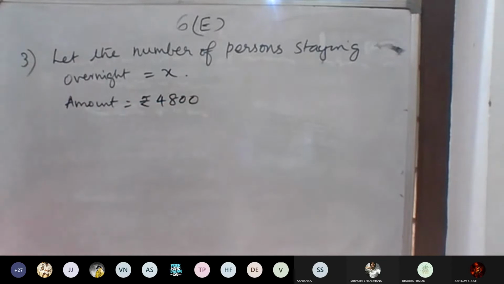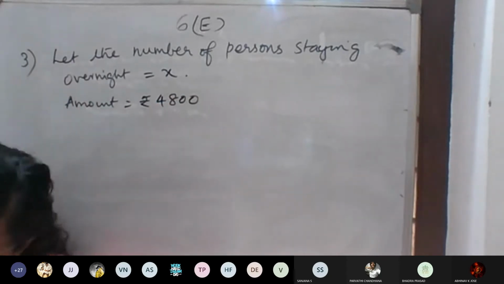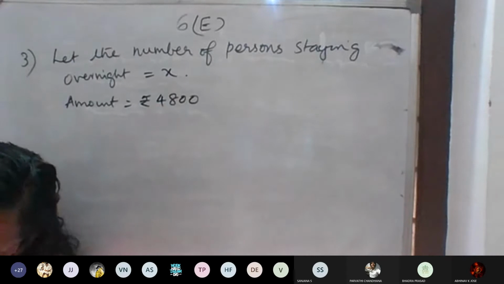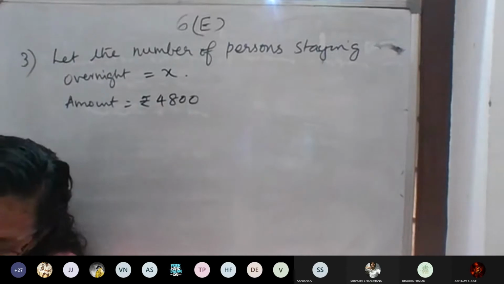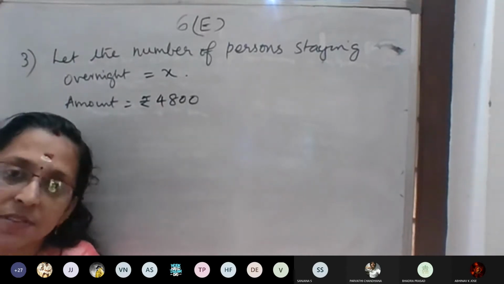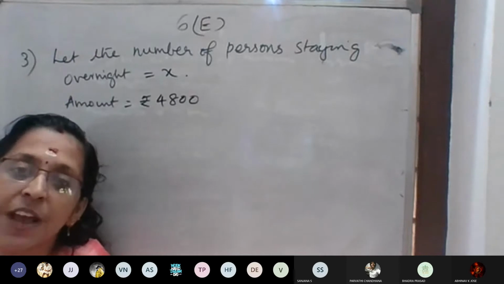Then what will the next step be? If there were 4 people more, the bill each person had to pay. Each person had to pay. So next step, what do we have to write?